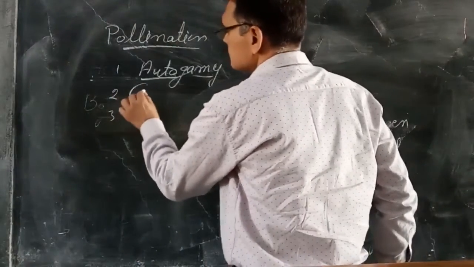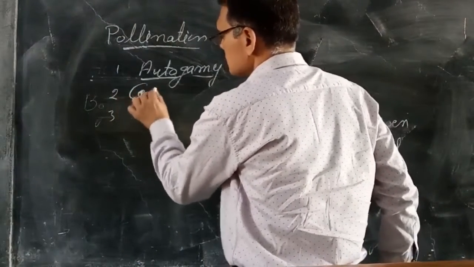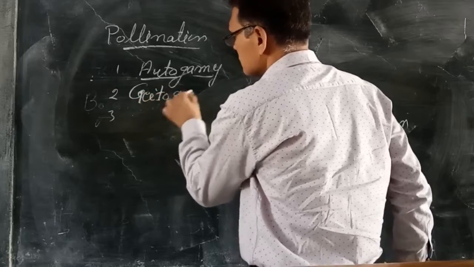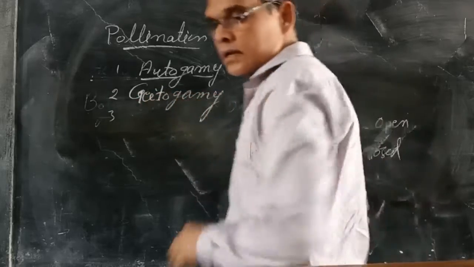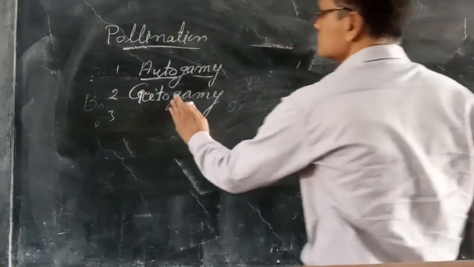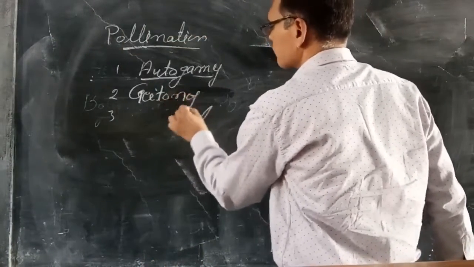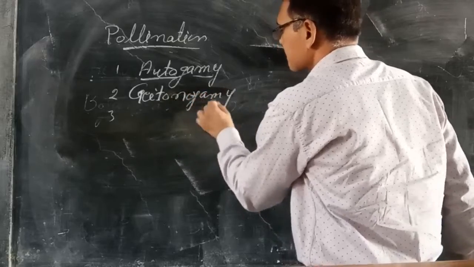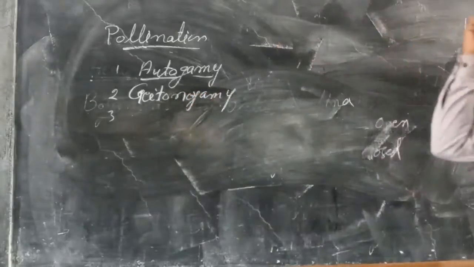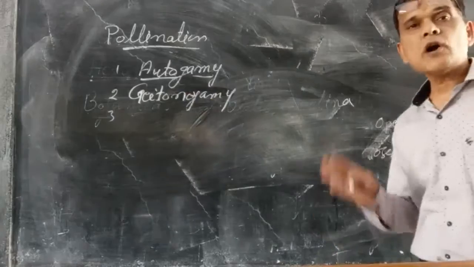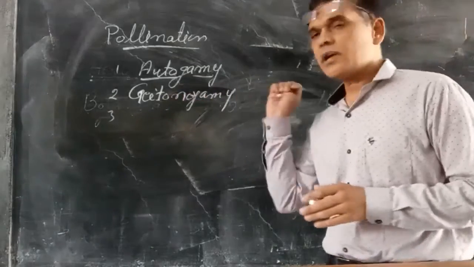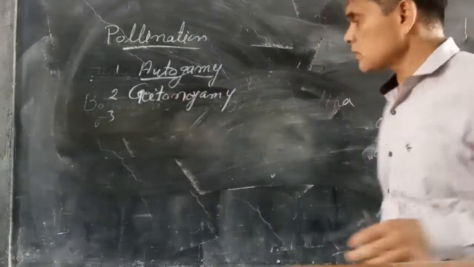The first type of pollination is autogamy, the second is geitonogamy. Geitonogamy is a type of false cross-pollination.